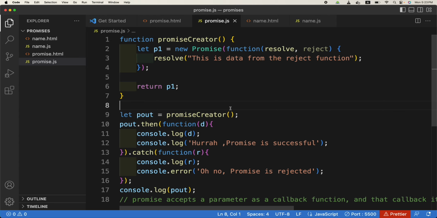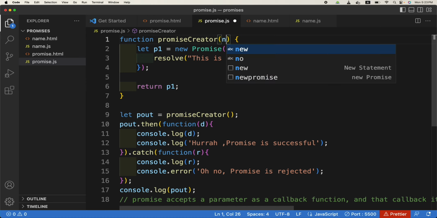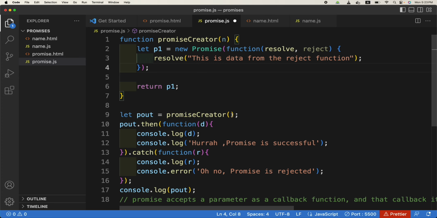So this is all hardcoded sort of. We are either running the resolve or reject. So let us have some logic, just a dummy one for now. We will pass a number here, say 5 or 10 or whatever. This is just n for now. This is the parameter, and in real use we will pass some number here, 6 or 7 or 8.